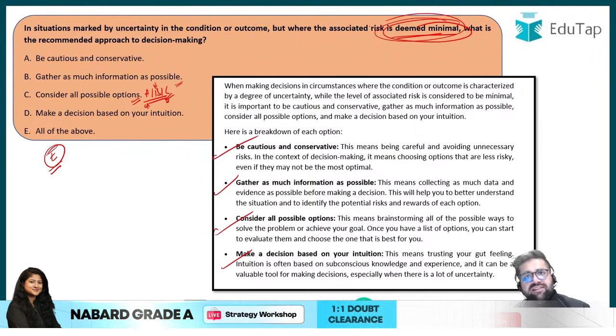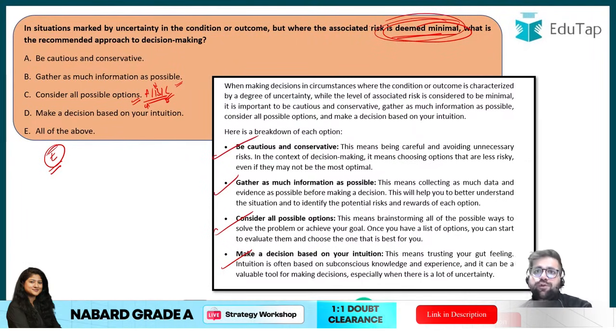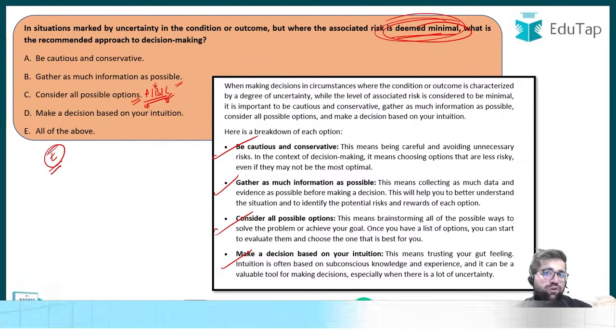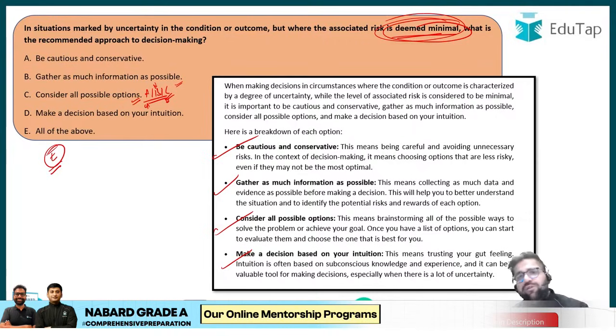Do remember, in decision making you have to take multiple viewpoints. It's not that you will just follow your own viewpoint. Rather, you have to follow the viewpoint of multiple people.